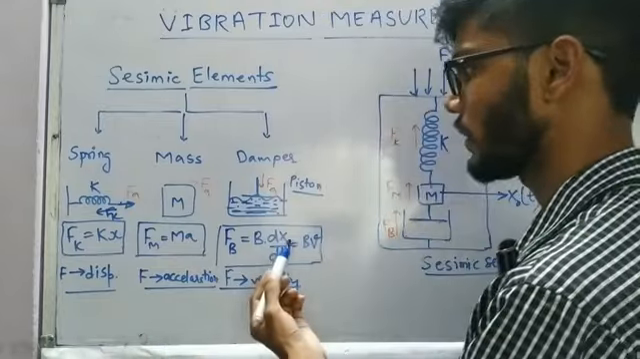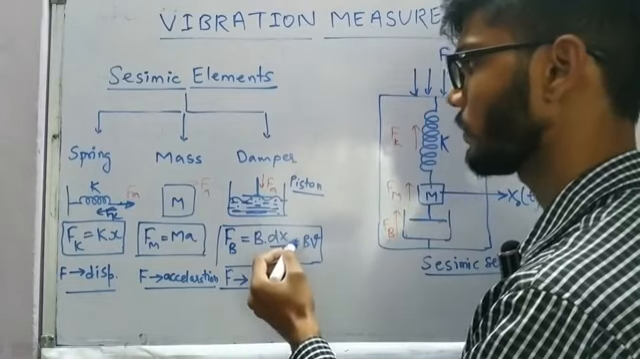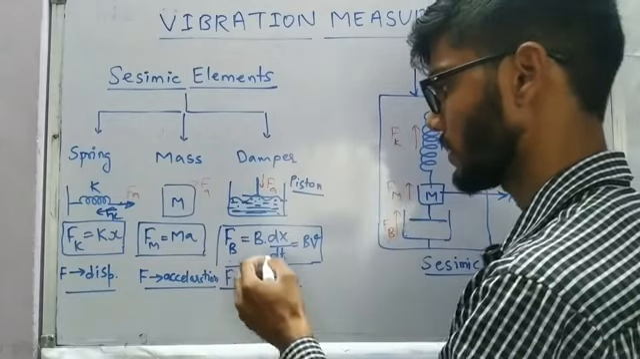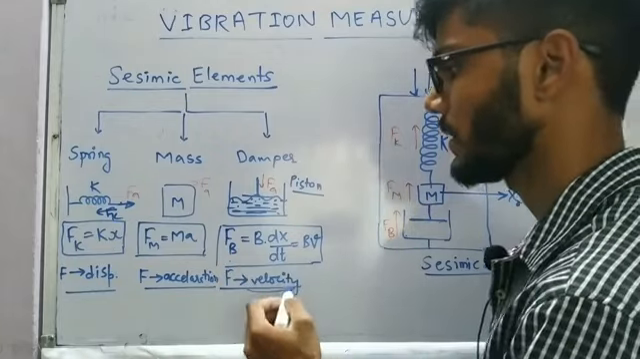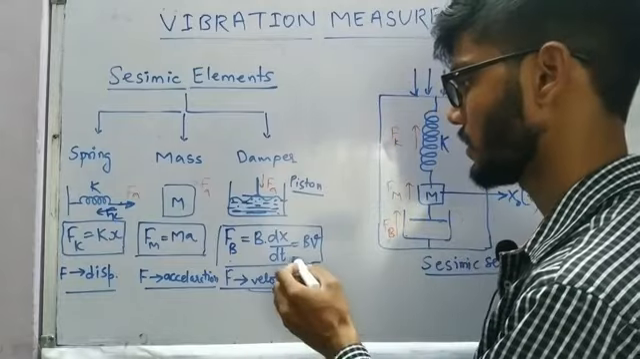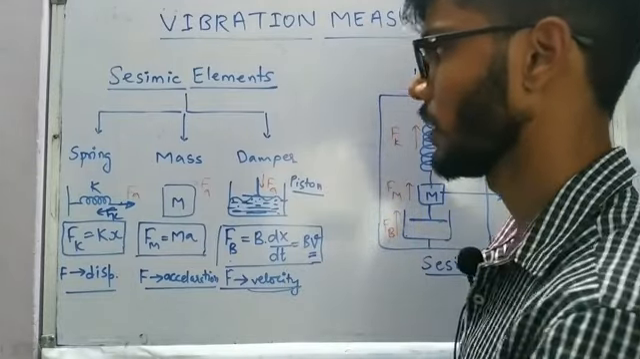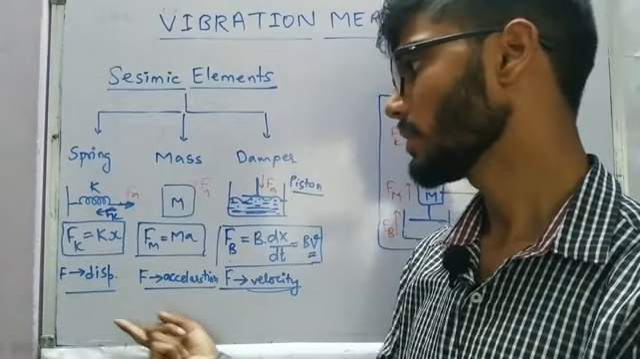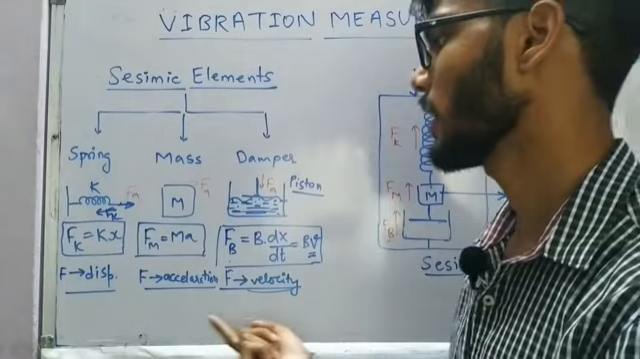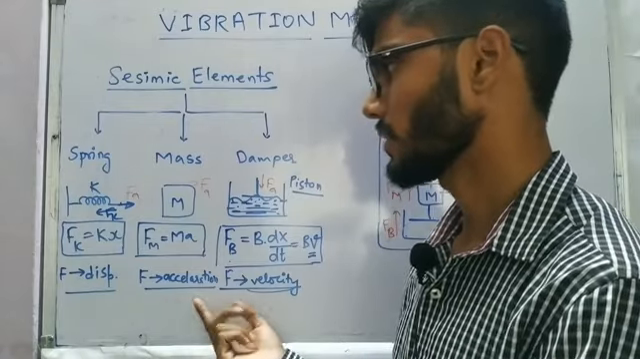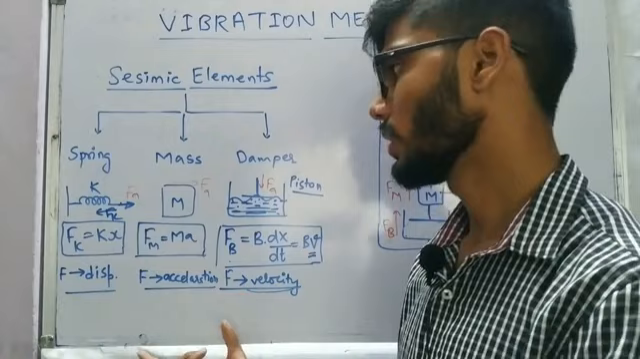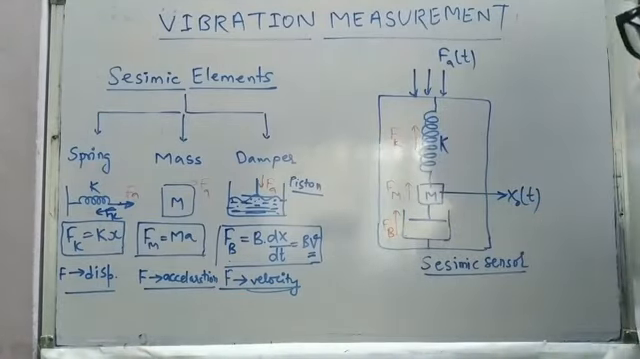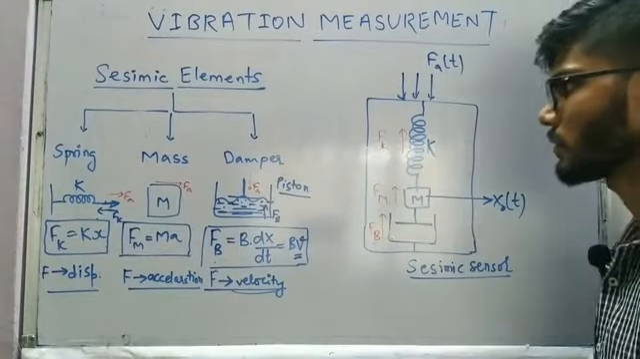And in the case of the damper, if we are providing the force, it is going to get converted in terms of velocity, because the force expression is given as b into dx by dt, rate of change of displacement, which is nothing but velocity. So in all these three cases, we have force getting converted into displacement, force getting converted into velocity, and force getting converted into acceleration. So making use of all these three seismic elements, we have one seismic system, which is also known as a seismic sensor, applied with force of acceleration.